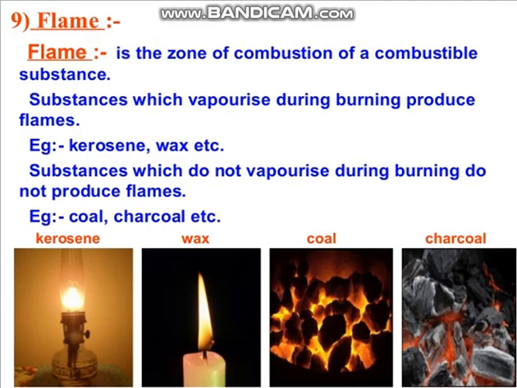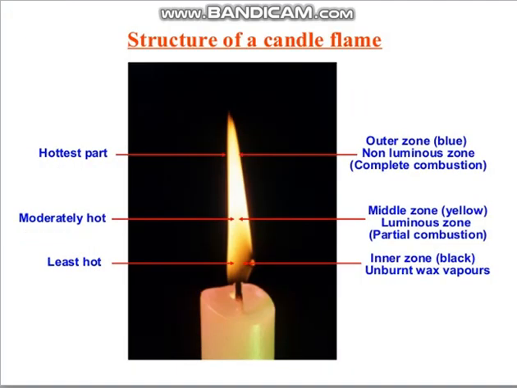Now here we are talking about the candle, so we must discuss the structure of the candle flame. You all have seen the candle flame, haven't you? In that candle flame, you can observe different colors. Some part has blue color, some part has yellow color, and in the middle you can see black color also. So we can classify the candle flame into different zones.